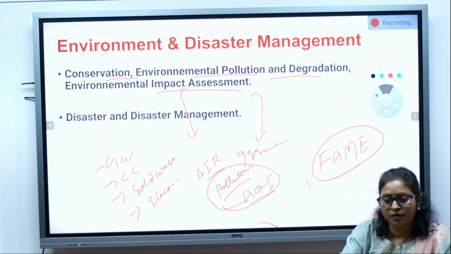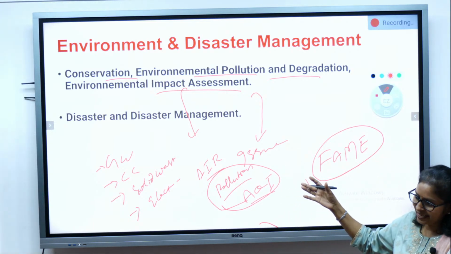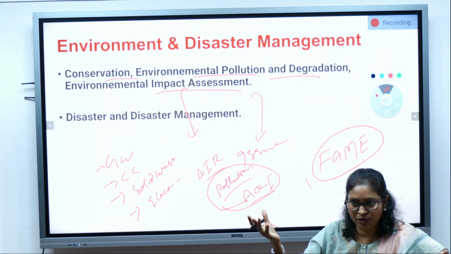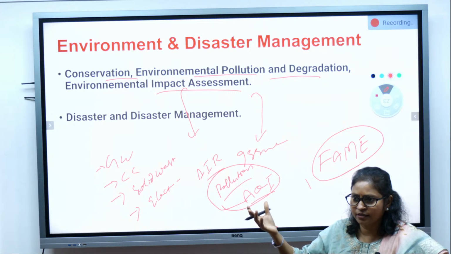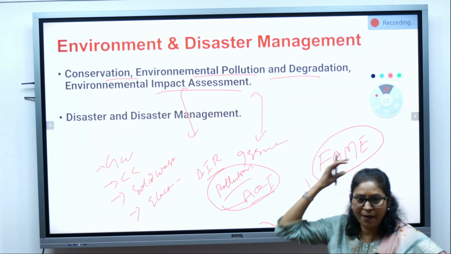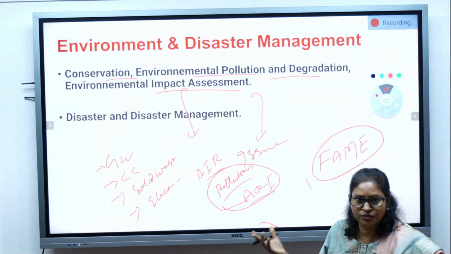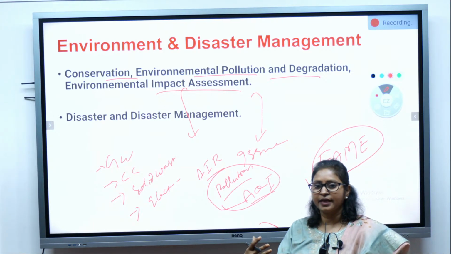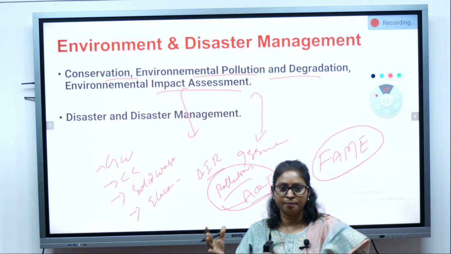We also build roads and huge tunnels and dams in very eco-sensitive zones like Uttarakhand and all, and we have been seeing the environmental impact in terms of huge disasters, isn't it? So the development must align with the environment, isn't it?